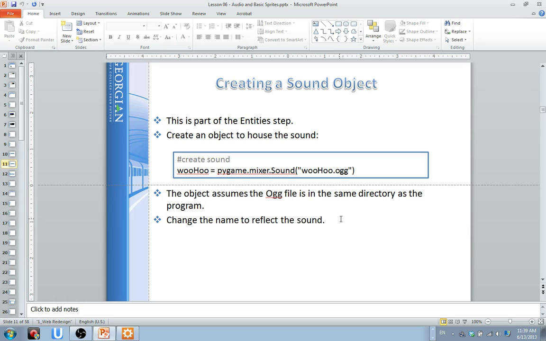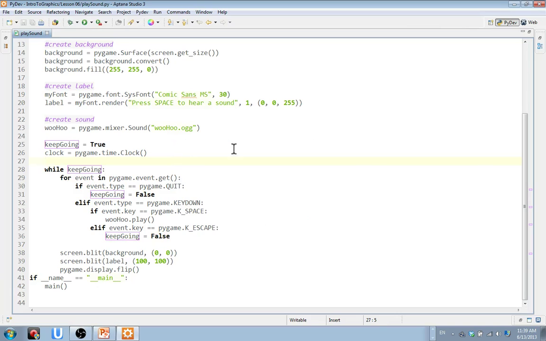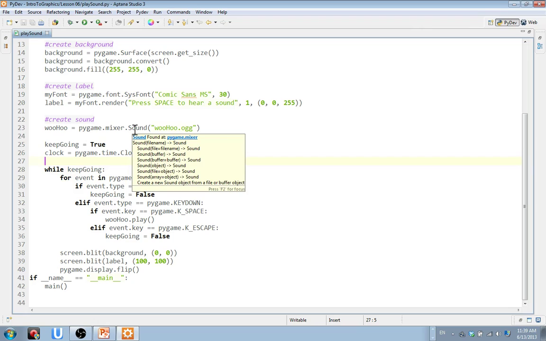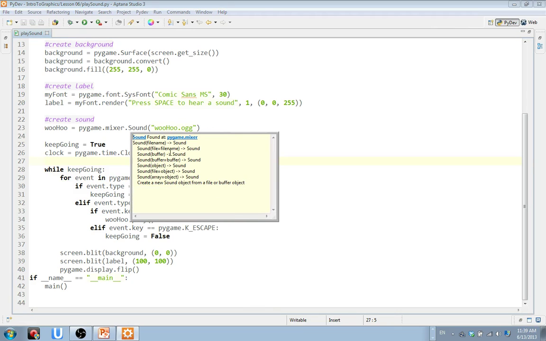And for this particular case, you're making a sound for your game. If you're going to make a sound file, like if I'm going to use my mixer, if I go back to Aptana, and here's Pygame in Python. If I actually hover over this thing, it's going to give me a bunch of different options, right? So if you look at all these options here, there's options for the file, the buffer, if you're going to use a buffer, an array of sounds that you can use, so one sound after the other. There's lots of little options, and I recommend that you don't just do the bare minimum here. You can actually look at some of this stuff if you go online to look at Pygame Mixer, and it'll give you all the options of how to do more things with sound than just these.